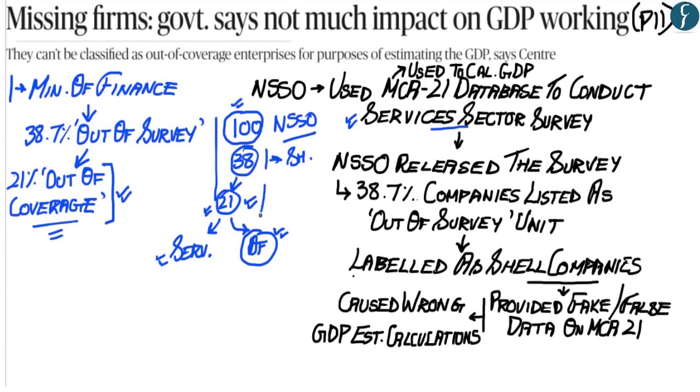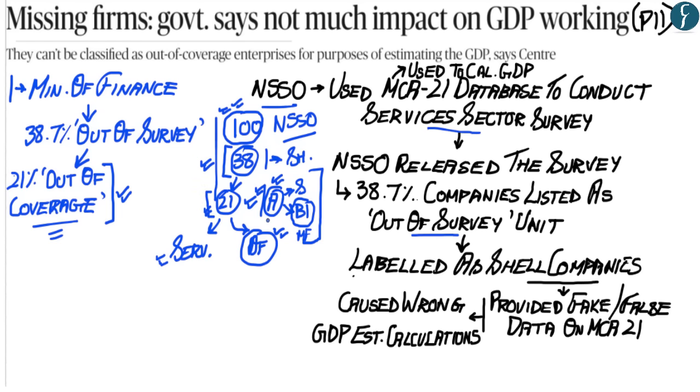Let's say in an example, there is a company called A. This company has said that it is a services sector company, but it manufactures bicycles. When NSSO used the MCA21 database, this company A was within the 100 samples that the NSSO had picked up. When NSSO released its data, this company A was included in the initial 38 companies which NSSO had labelled as out of survey units, meaning that they should not have been part of the survey of the services sector.